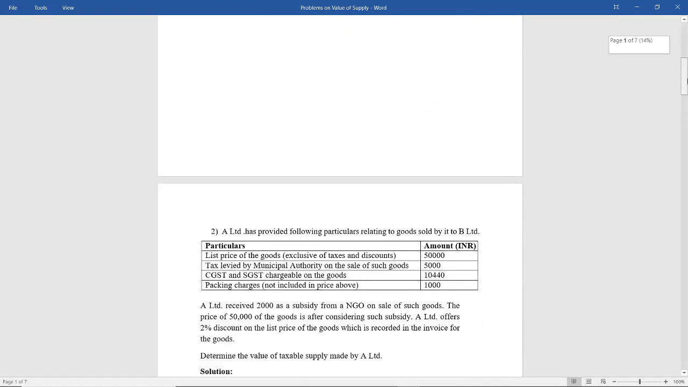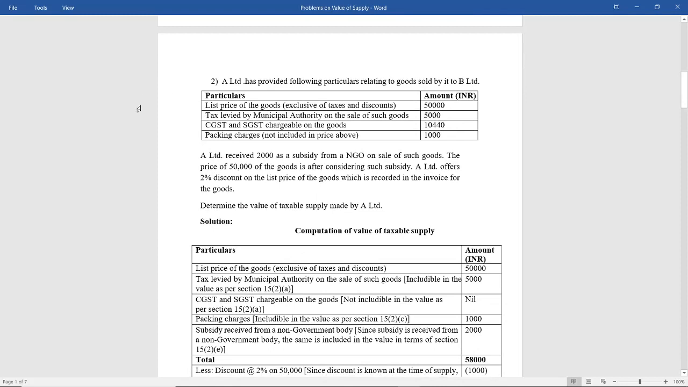Next problem. A Limited has provided the following particulars relating to the goods sold by it to B Limited. List price of the goods exclusive of taxes and discounts is 50,000. List price is the price actually paid or payable. So the transaction value is 50,000.